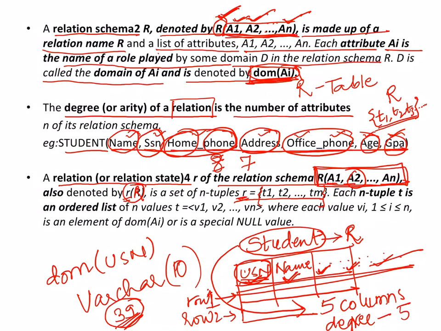Okay, so this is what is meant by tuples and degree. Tuples: how many rows there are in a table is known as the tuples, and how many attributes there are is known as the degree.